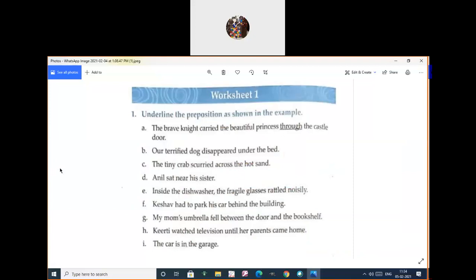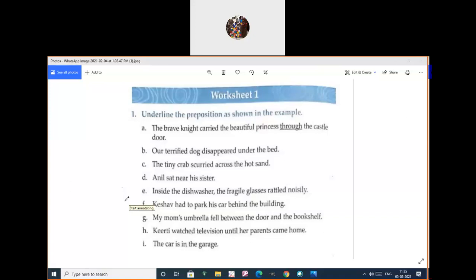I need answers in the chat box. Shall we move now? Page number 56.